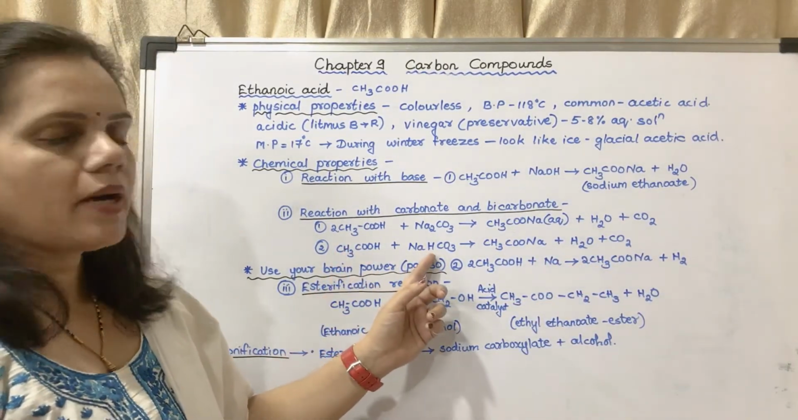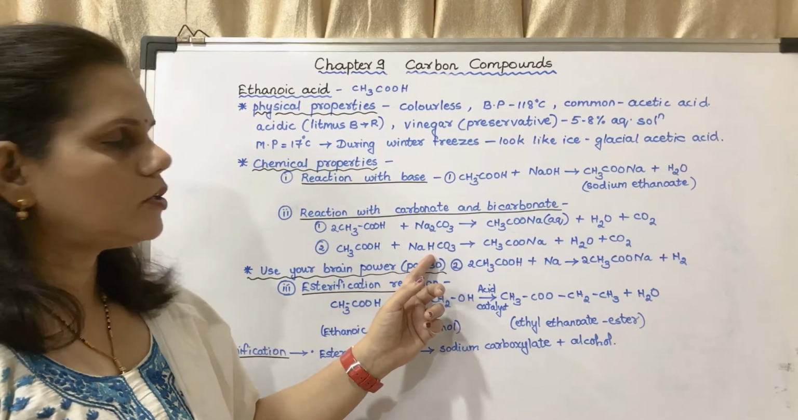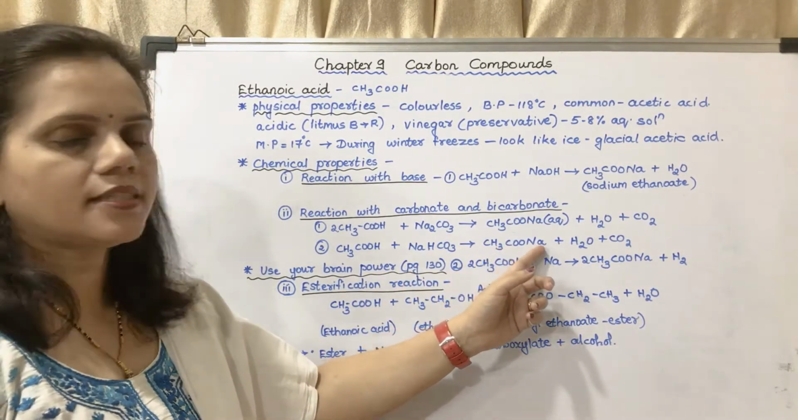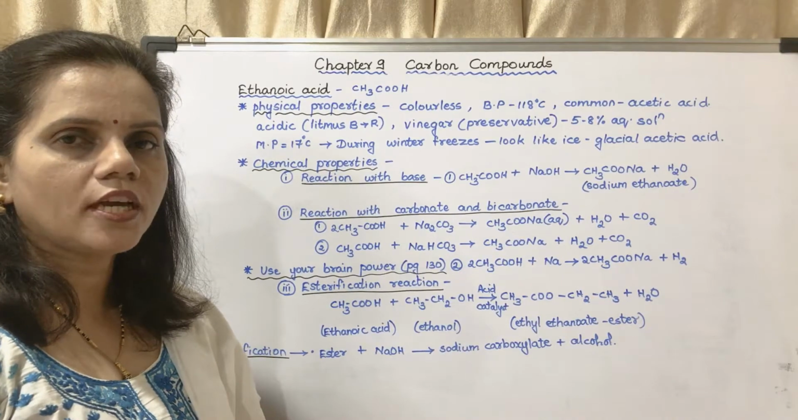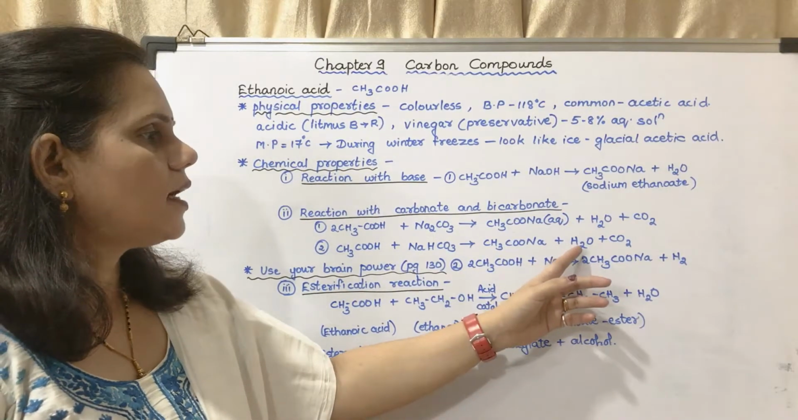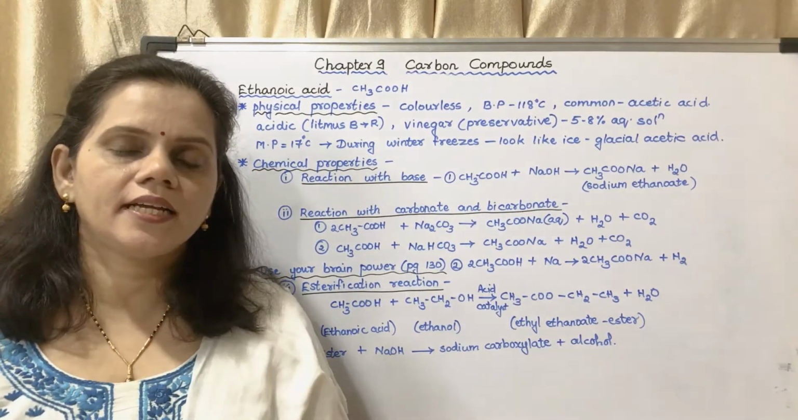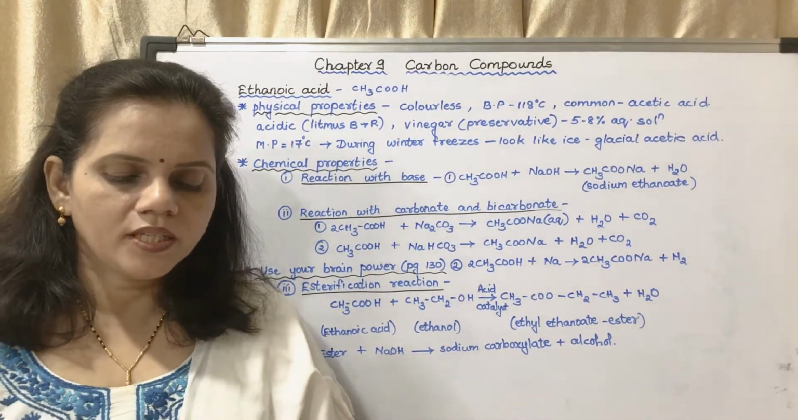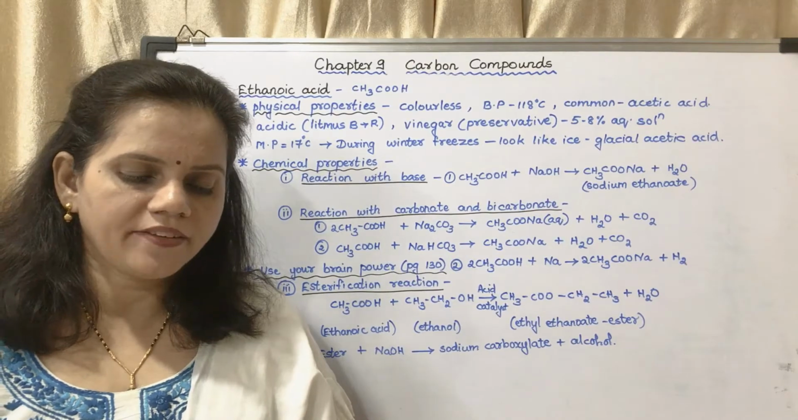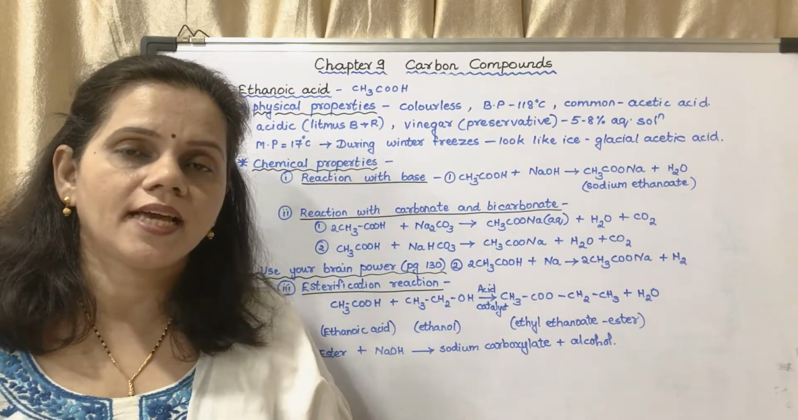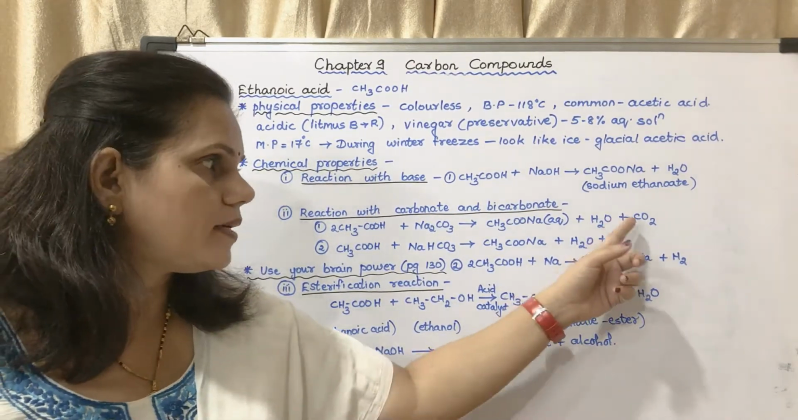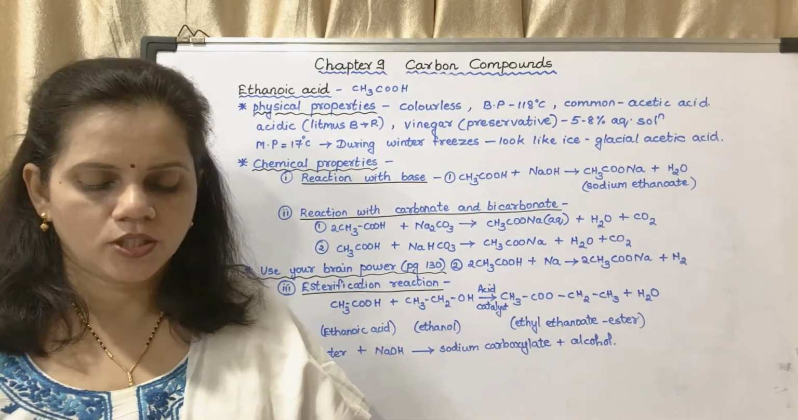It is reacting with bicarbonate. This is sodium bicarbonate. Again it is forming CH3COONa, that is sodium ethanoate, plus water plus carbon dioxide. Now there are some questions given. Which gas comes out as effervescence in the big test tube? Which gas is formed? It is carbon dioxide gas which is formed.